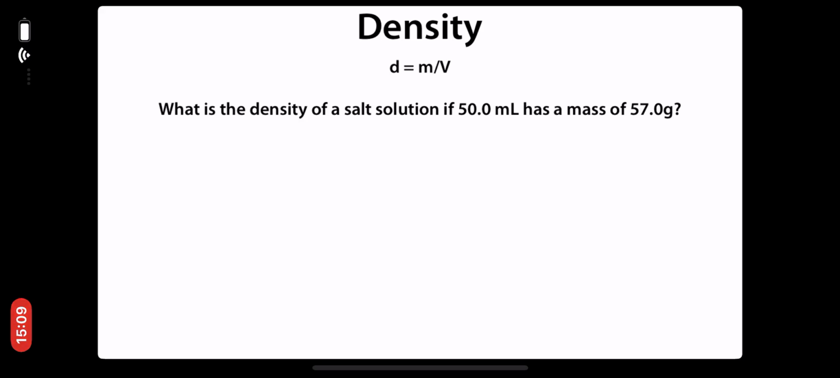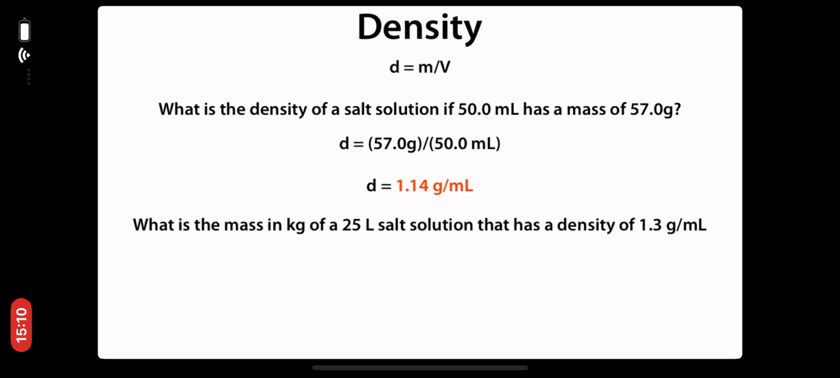Moving on to density. An object's density is its mass divided by its volume, or density D is equal to mass over volume. What is the density of a salt solution if 50.0 milliliters has a mass of 57.0 grams? We've said that density is mass divided by volume, so we're going to take our mass of 57.0 grams and divide it by 50.0 milliliters. Doing some quick math, we get that density is equal to 1.14 grams per milliliter. We use units of grams per milliliter for our density because we've divided grams by milliliters.